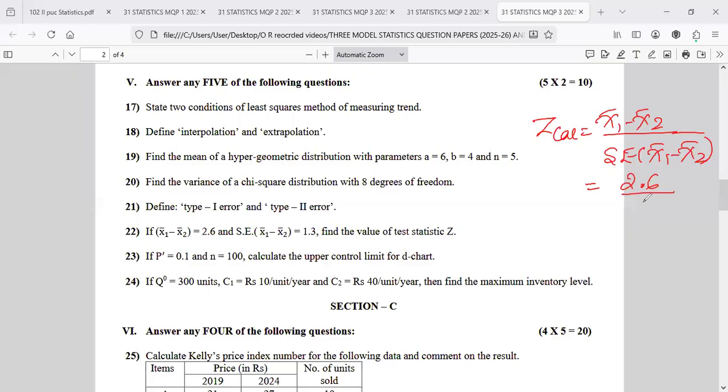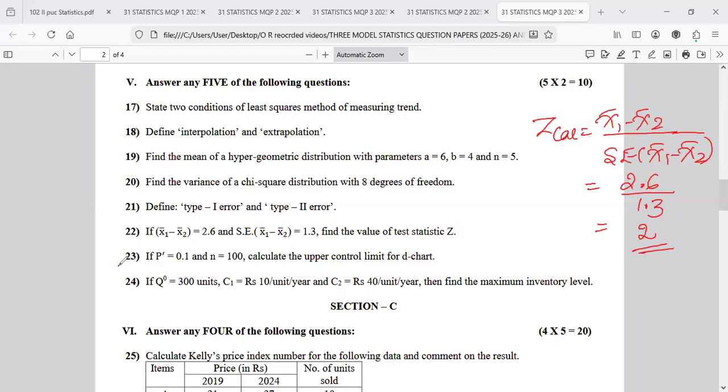2.6 divided by 1.3, so what could be the answer? 2.6 divided by 1.3, so the answer is 2. Yeah, 13 twos are 26. Correct. The answer is 2. Okay, 22nd done. The next one, 23rd.